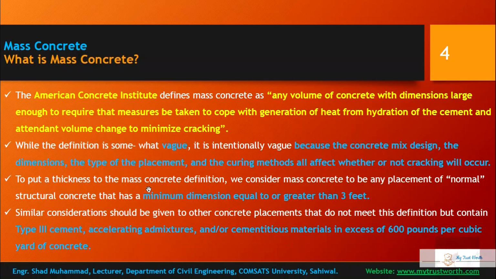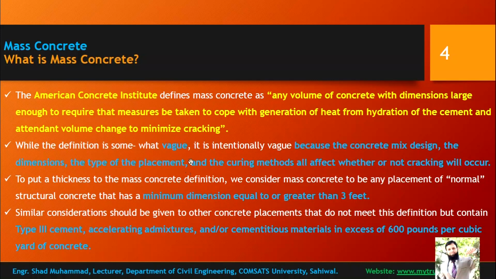To put a thickness to the mass concrete definition, we consider mass concreting to be any placement of normal structural concrete that has a minimum dimension equal to or greater than 3 feet. Just to simplify our definition, any placement of normal concrete which is 3 feet or thicker in its minimum dimension is mass concrete.